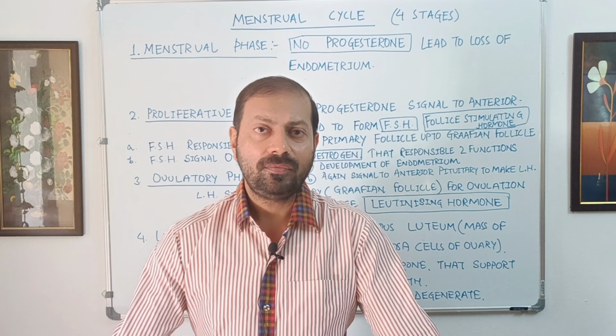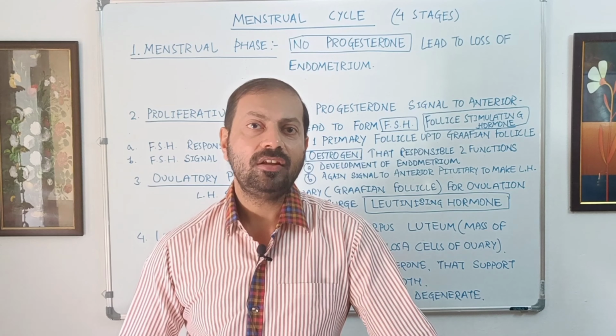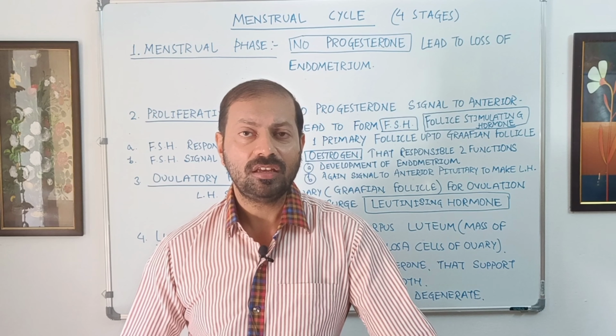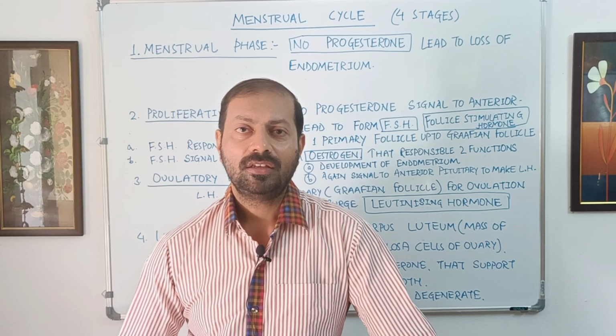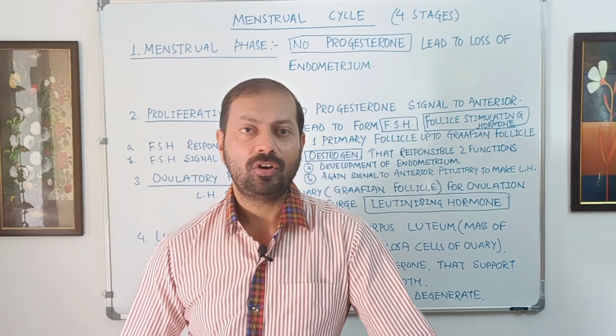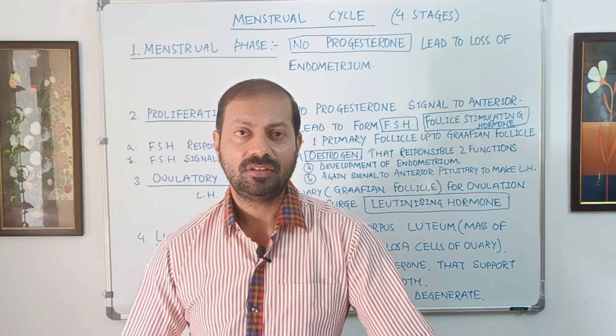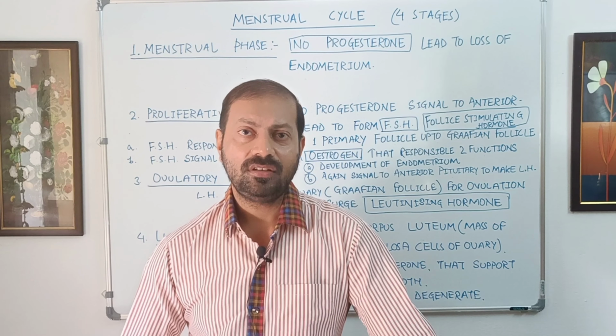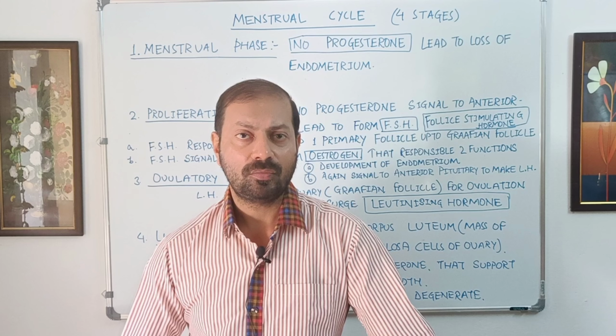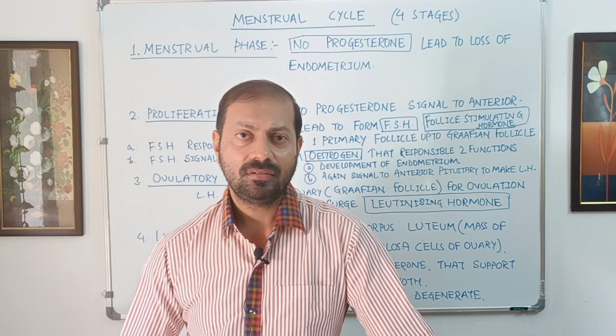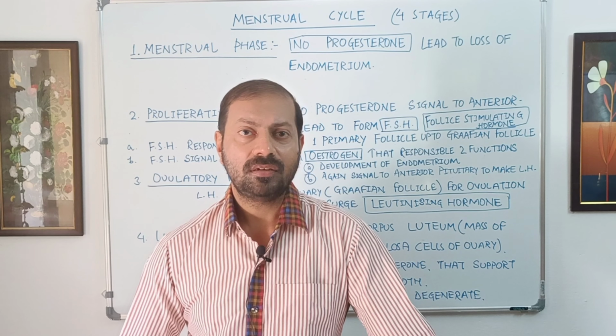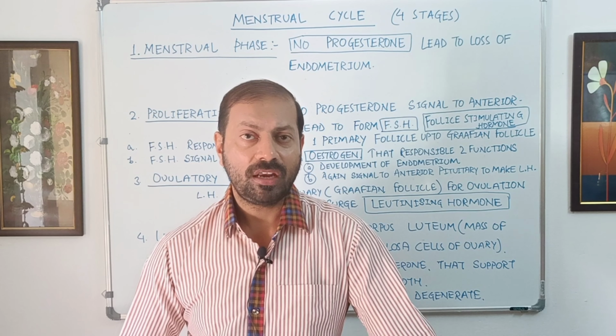Inside of the Graafian follicle, the secondary oocyte is located. Apart from this, the follicle stimulating hormone also gives signal to the ovary, so that the ovary produces a hormone called estrogen. Estrogen is made by ovary under the signal of follicle stimulating hormone. Now the estrogen from ovary has some important functions. Let us discuss all the functions of estrogen.